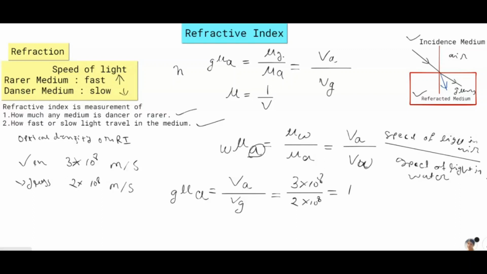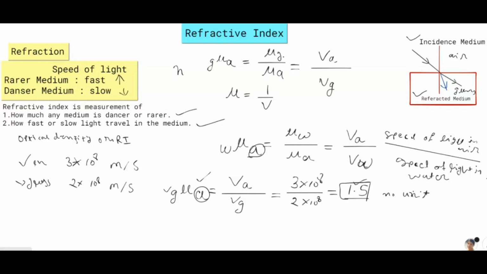So what is the value here? 1.5. One more important point is that refractive index has no unit. What does it mean? 1.5 is the refractive index of glass with respect to air. So glass is 1.5 times denser than air.